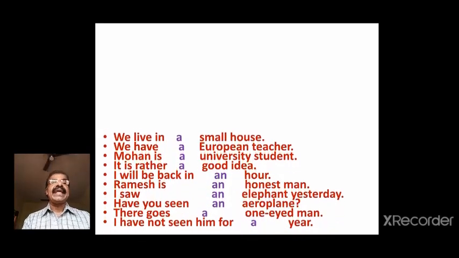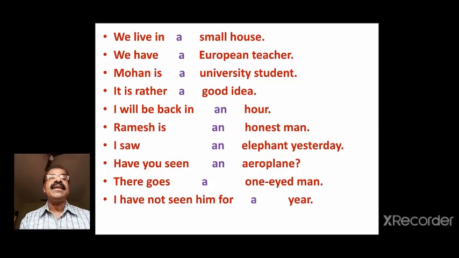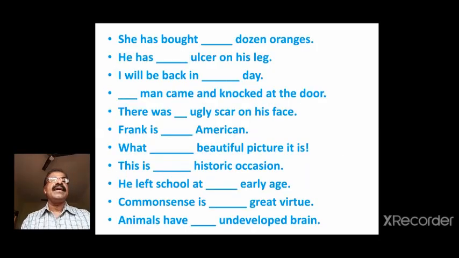Here are the answers. We live in a small house. We have a European teacher. Mohan is a university student. It is rather a good idea. I'll be back in an hour. Ramesh is an honest man. I saw an elephant yesterday. Have you seen an aeroplane? There goes a one-eyed man. I have not seen him for a year.